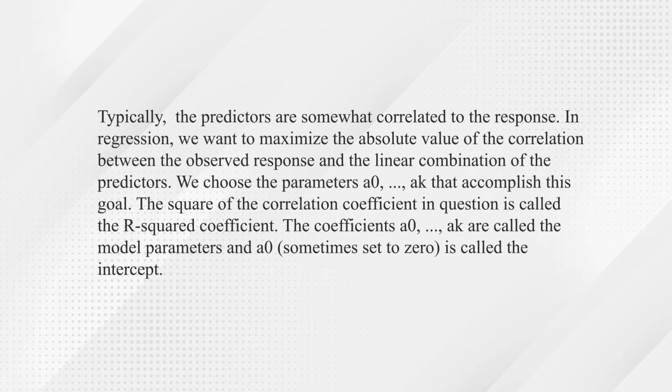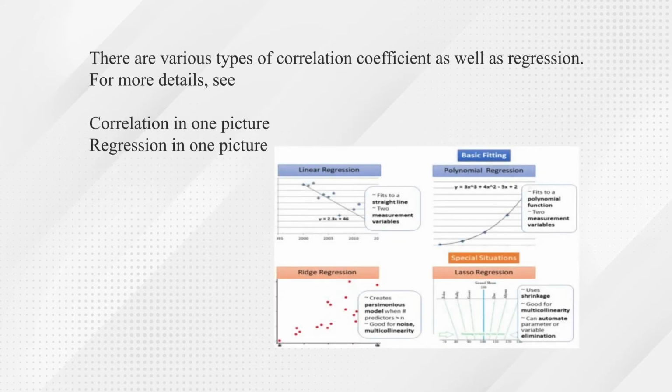and A0, sometimes set to 0, is called the intercept. So correlation in one picture, regression in one picture. So what we have seen is how things are there.